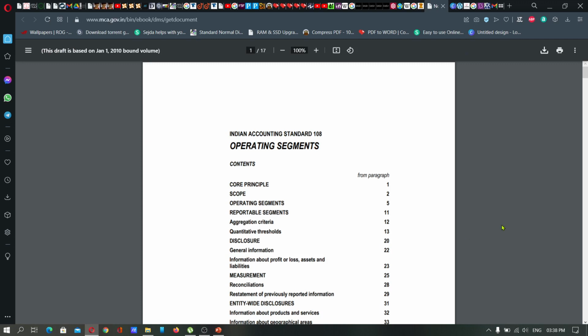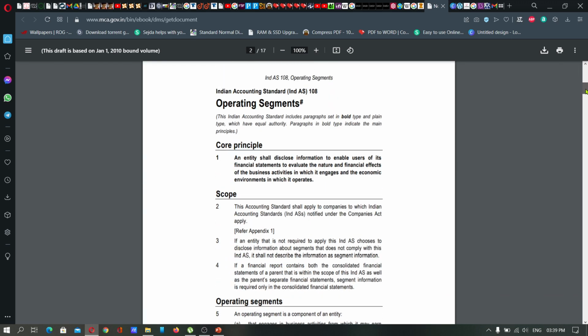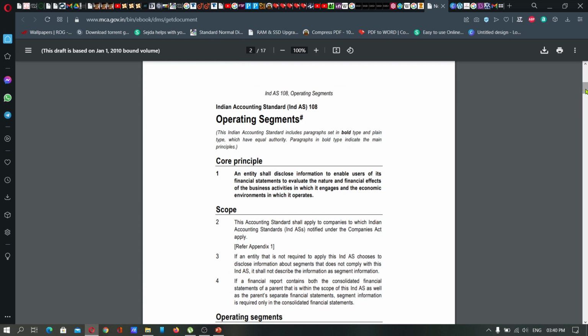Next one, operating segment, otherwise known as Ind AS 108. An operating segment is a part or department of a concern, company or corporate that works under the same institution with the ultimate objective of earning revenue. Some of the departments or segments may not be earning revenue; they may be working solely for the purpose of providing assistance to the concern.